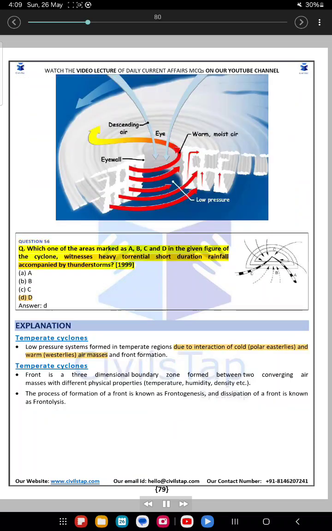Question 56. Q. Which one of the areas marked as A, B, C and D in the given figure of the cyclone witnesses heavy torrential short duration rainfall accompanied by heavy thunderstorms? 1999. A. B. C. D.